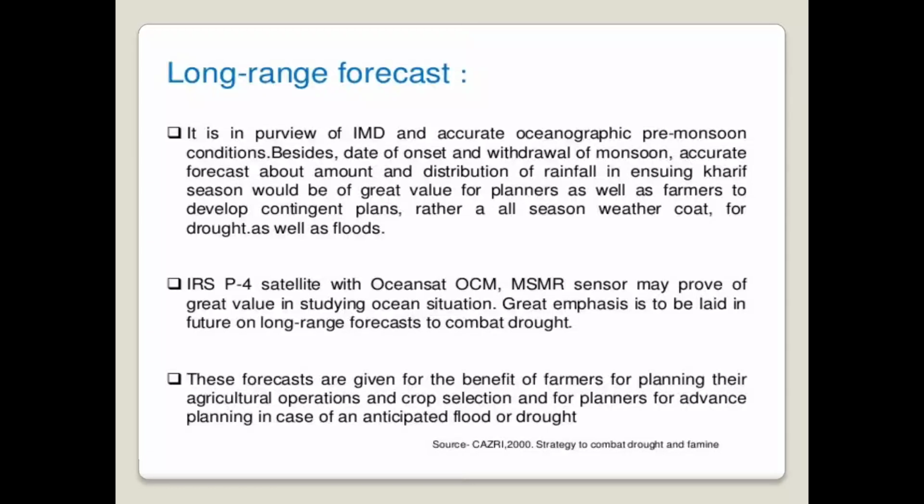That means under the long range forecast, the onset as well as the withdrawal of monsoon is forecasted, and how much monsoon rainfall can be received during a particular year. That also helps the planning of the farmer as well as the other scientists to plan the farming in a better way. And due to that, the drought or the flood condition can be managed in a better way. So the long range forecast also plays a very important role in the management of the crop under the rain-fed condition.